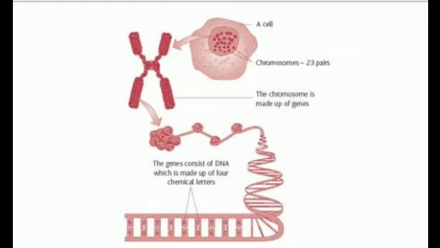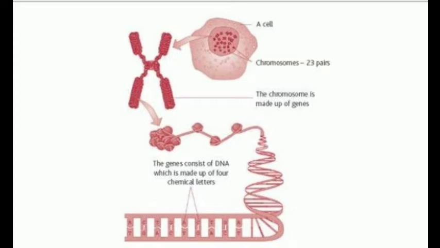Now another question can be: what do you mean by inheritance of character? What is DNA? And how does DNA copying help in variation? Now, a simple thing: inheritance of character means the characters carried by the chromosomes in the nucleus in the form of DNA.